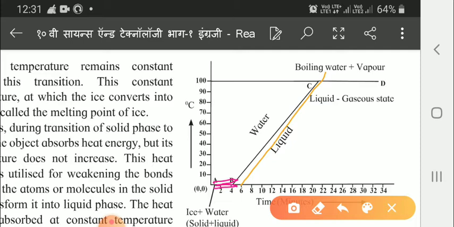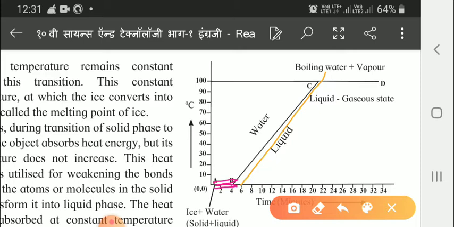What is the meaning of transition? Changing from one state to another state. So the absorption of heat continues till all the ice converts into water. The temperature remains constant during this transition, and the constant temperature at which the ice converts into water is called the melting point of ice.